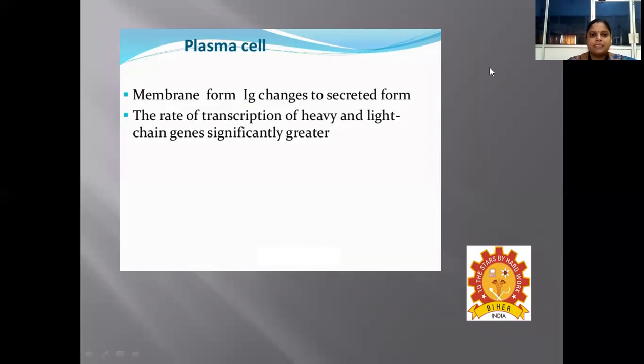Coming to plasma cells, these are membrane bound. The plasma cells contain the membrane form of immunoglobulin, which changes to the secreted form, and the rate of transcription of heavy and light chain genes here significantly varies.